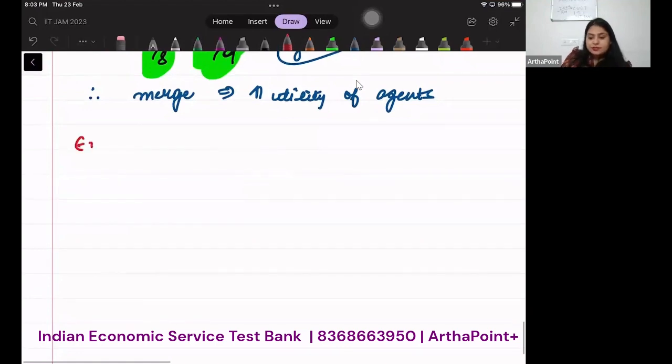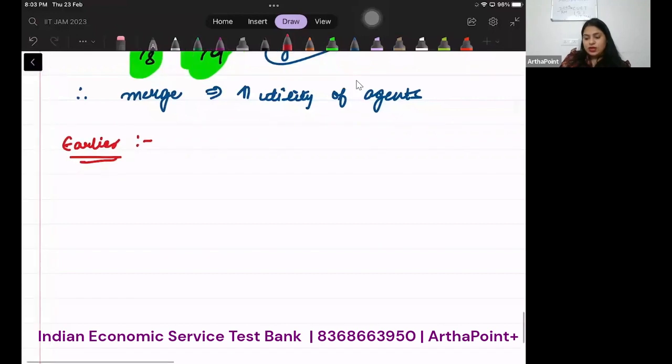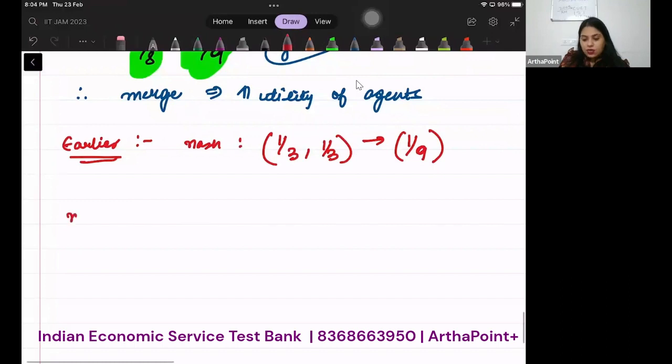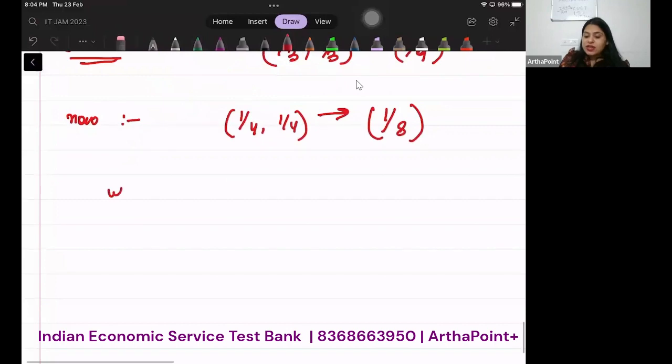So earlier, our Nash equilibrium was when each agent was putting 1/3 of effort and their utility was 1 by 9. Now, when they merge, each agent has to put 1 by 4 of the effort and the utility is 1 by 8. So utility of both agents is increasing.